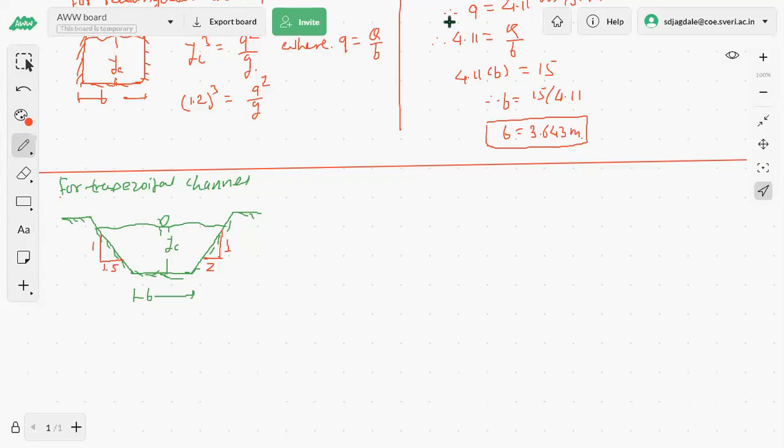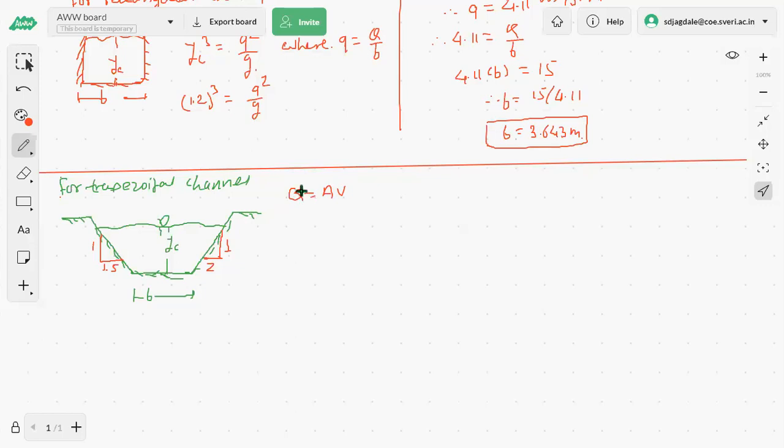Okay, do the things fastly. Okay. Now we know the relation Q is equals to area into velocity. That is the general equation we are knowing about. Okay.